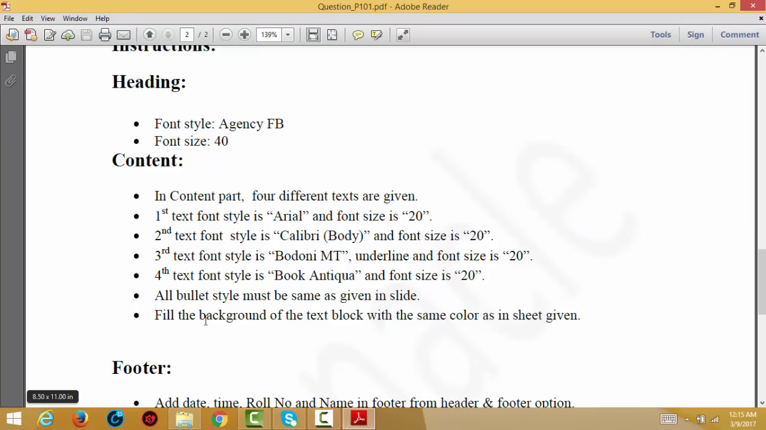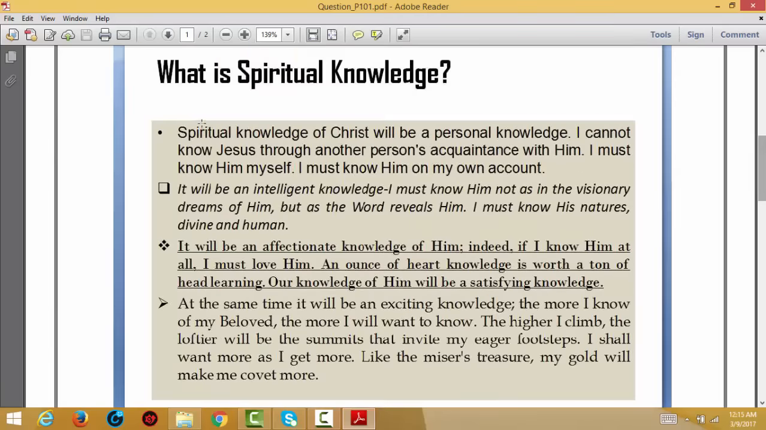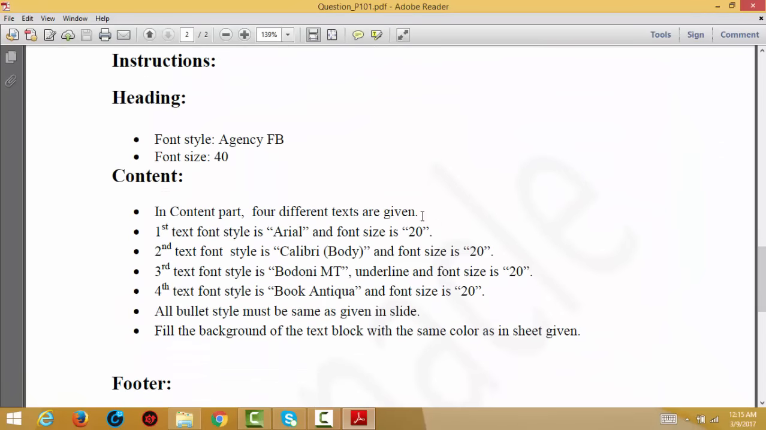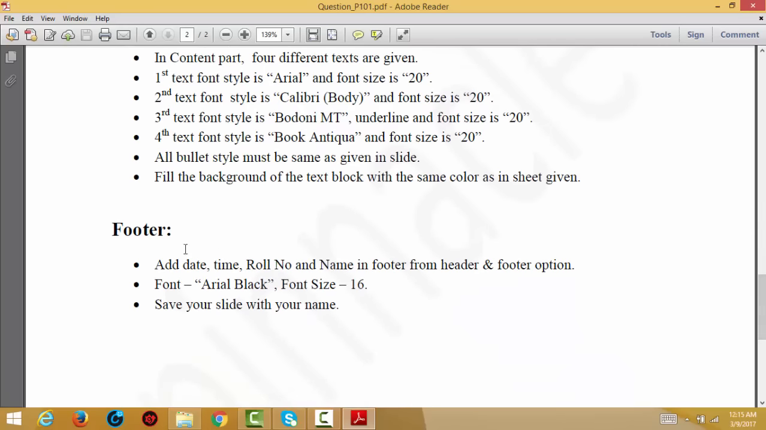after that, fill the background of the text block with the same color as in the sheet given. So this is the background you have to create, and you will get 15 minutes to create everything. And you also have to create a footer. Add date, time, roll number and name in the footer from the header and footer section. Font Arial Black, font size 16, and save your slide with your name.